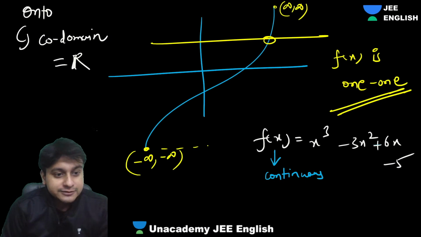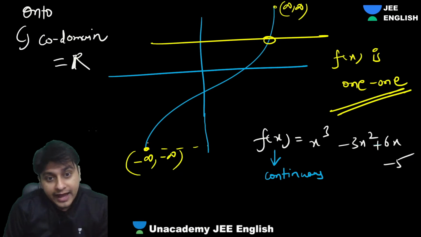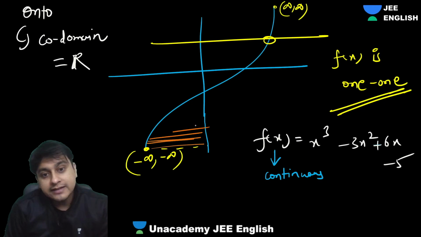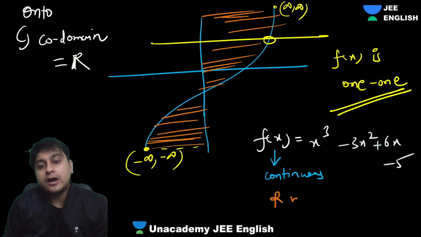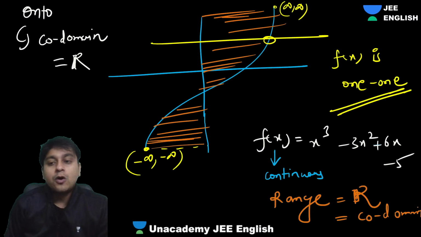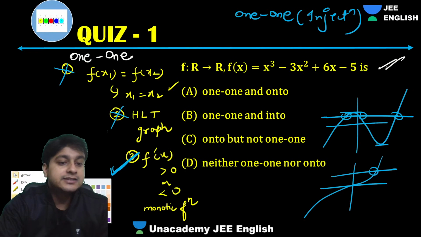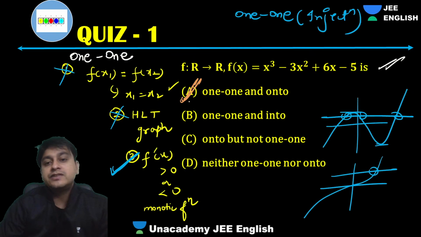First of all, it's a continuous function. That is important. I'll show you why. It is never breaking. We are getting the maximum value as infinity and the minimum value as minus infinity. So obviously the range is R. No doubt about it. So the range is equal to R, which is equal to the codomain. That's the reason why it is onto as well. The function is 1-1 and onto. That's the correct answer. Great. Yes, Vivek, fantastic.